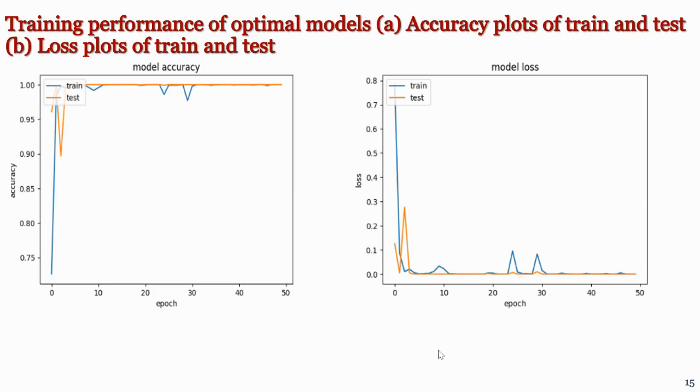So this is just the training plots that we have acquired during the training part, the accuracy plots and loss plots for the train and validation sets. You can see that we have got a very good model without much overfitting, and the validation and train accuracy and loss plots actually seem to overlap.